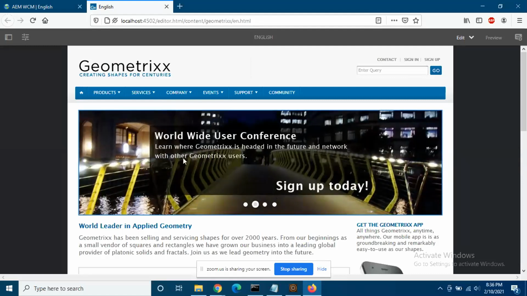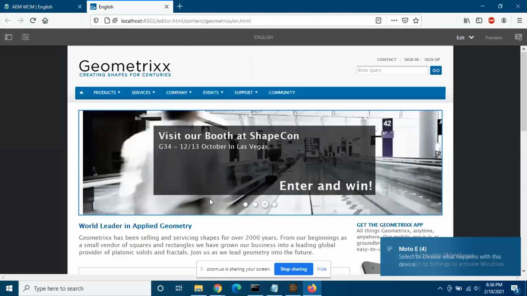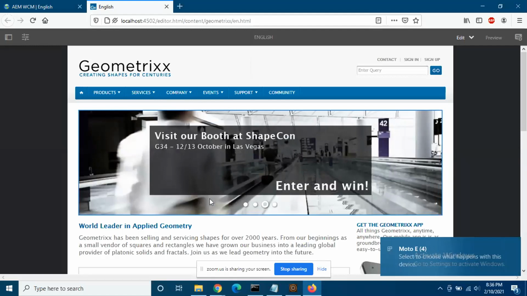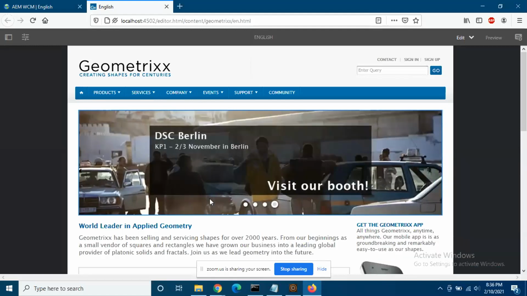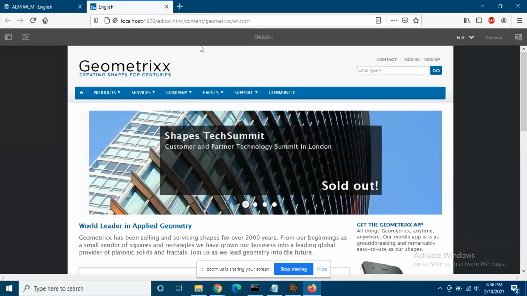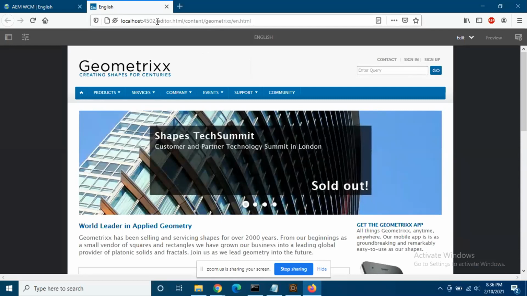Right. So this is your touch screen. Now by default it will open in touch device. Now if you want to go to the editing interface of classic UI, what you have to do? You have to remove editor.html. So go to the URL address and remove editor.